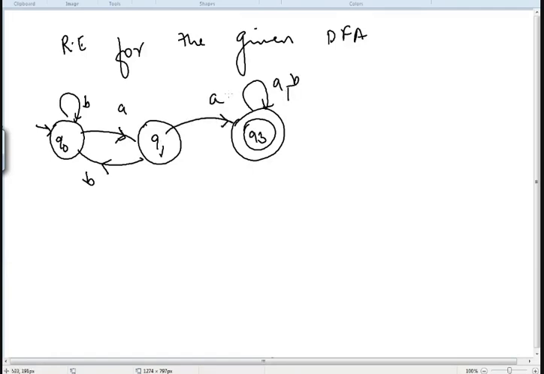Now I'll ask anybody, they should be able to tell me which state or loop is to be eliminated. Yes, Bilal. Bilal, are you there?